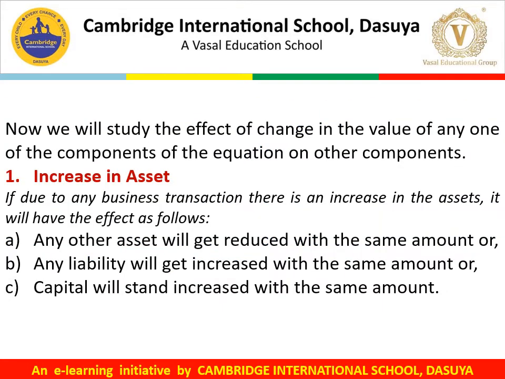Now we will study the effect of a change in the value of any one component of the accounting equation on the other components. First, we will start with an increase in assets. If due to any business transaction there is an increase in the assets, it will have the following effect. There are three effects. Number one, any other asset will get reduced by the same amount. Or the second one, any liability will get increased by the same amount. Or third, capital will stand increased by the same amount.